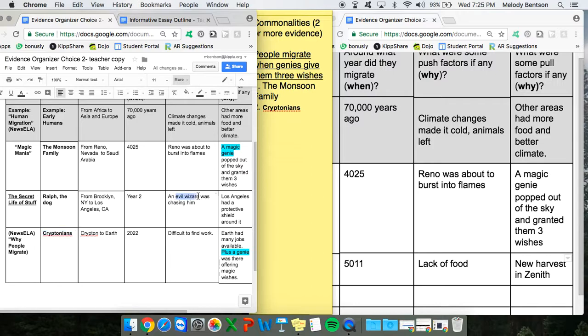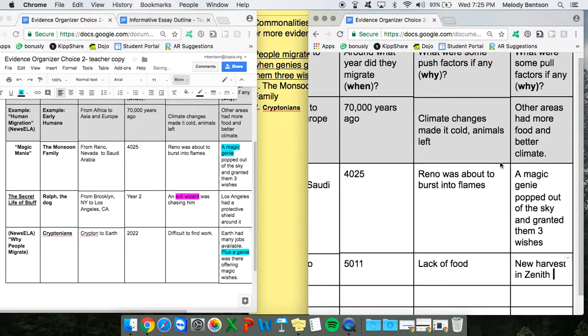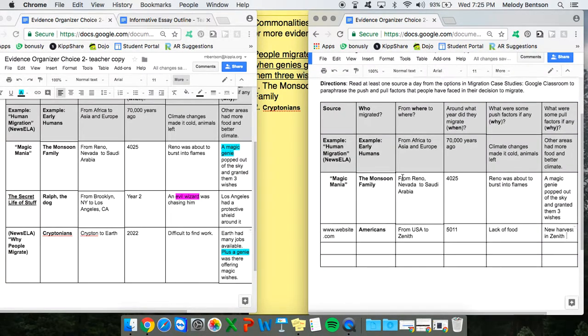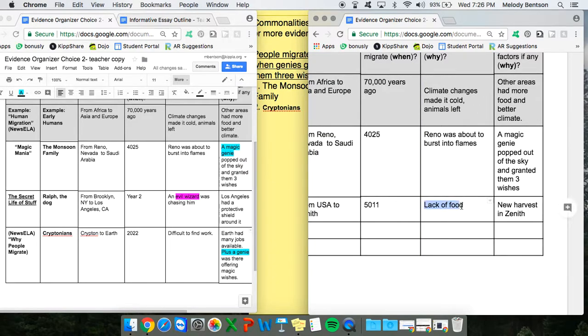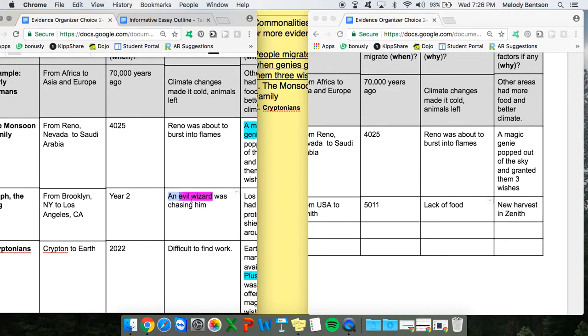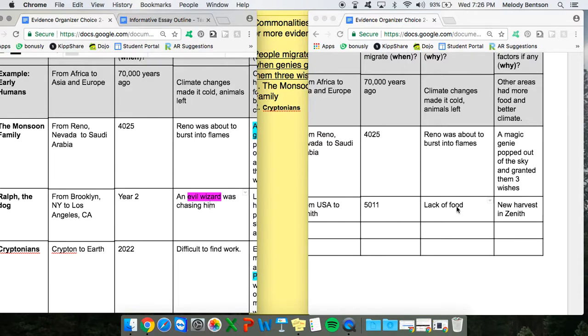Well, here I notice that there's something about an evil wizard, but I don't see that there is any other evidence about an evil wizard. Let's see what my partner has. He has a piece of evidence about someone leaving for lack of food. And here, an evil wizard chasing Ralph the dog. Well, these are not exactly the same, but they both sound like situations that I wouldn't want to be in.